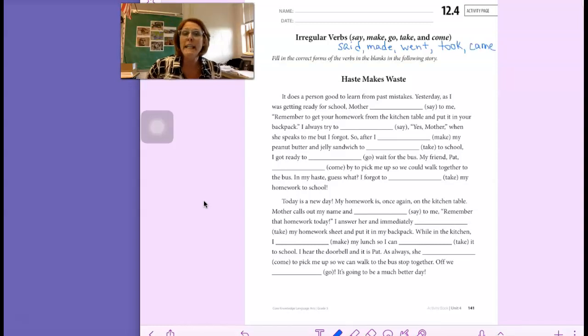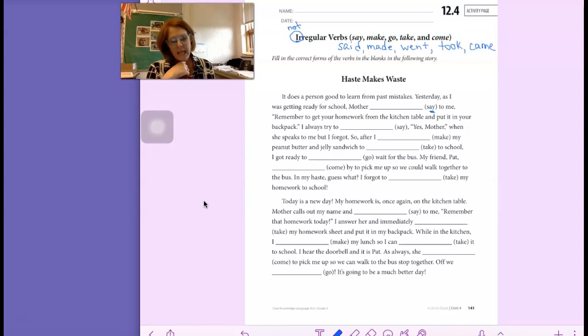Now, they're called irregular verbs because the prefix ir means not. So they're not regular. We have to change the spelling of the word completely. So you're going to go through Haste Makes Waste, and the verb that they have in parentheses, you're going to decide, is it future tense, present tense, or past tense?